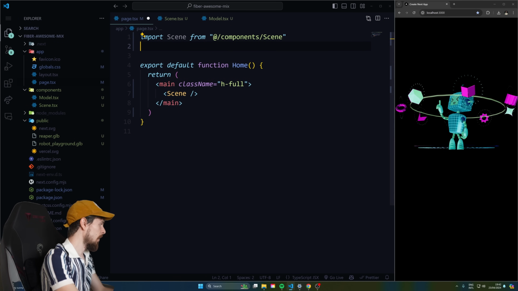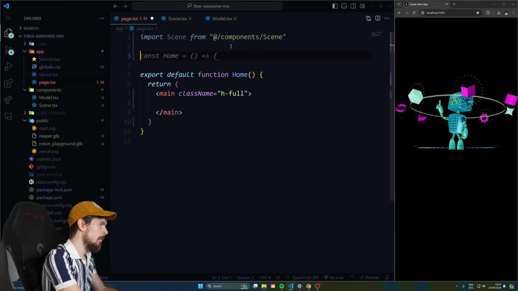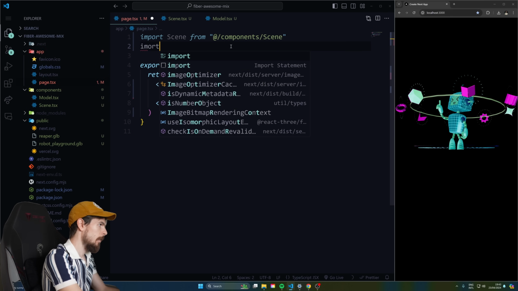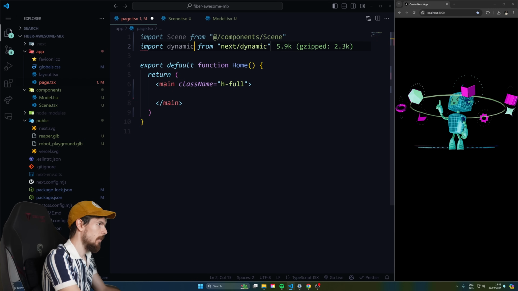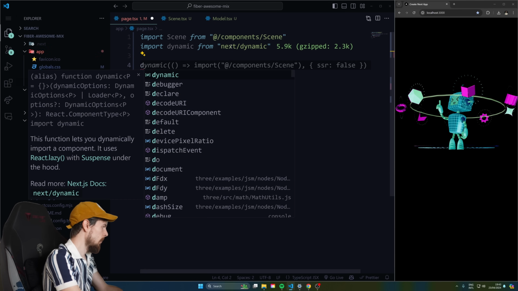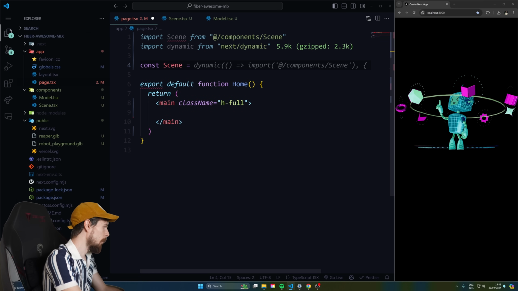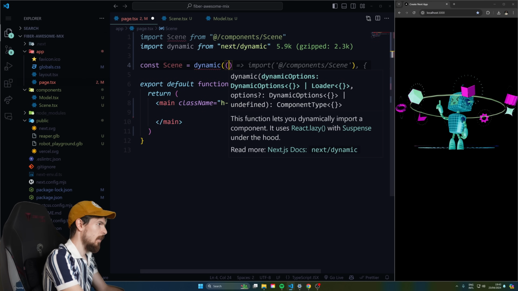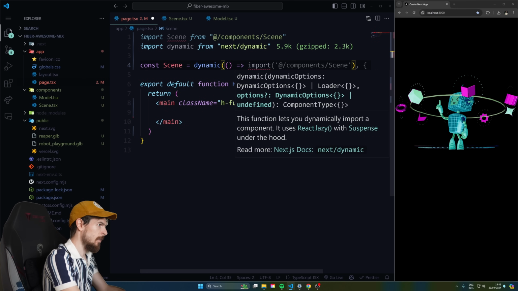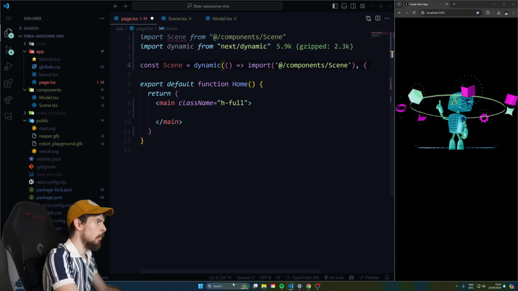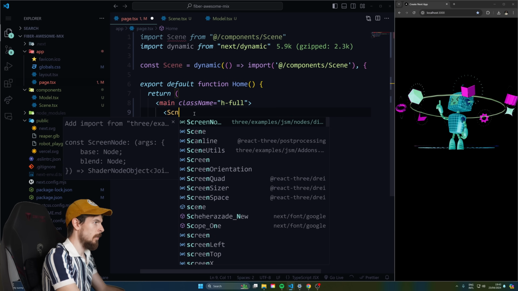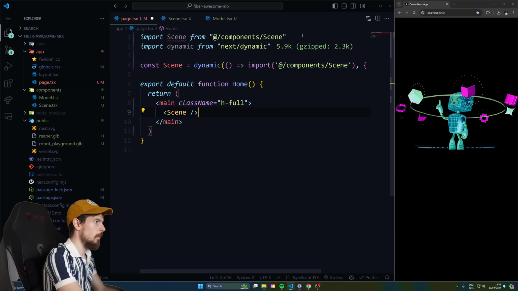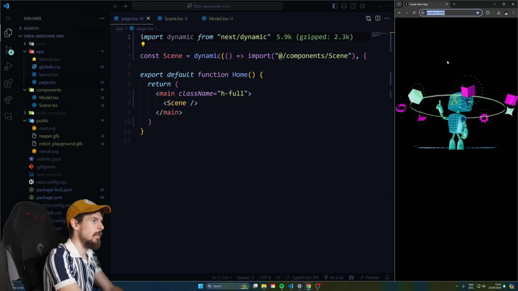So let's go back here. So rather than importing it like that, what we need to do is import dynamic from Next.js, and then you do const scene equals dynamic, and then you do your import here like that with the scene. And very important, make sure you set ssr false here for the second argument, okay? So then we can render out the scene again. Make sure you remove this one from the top and hit save.